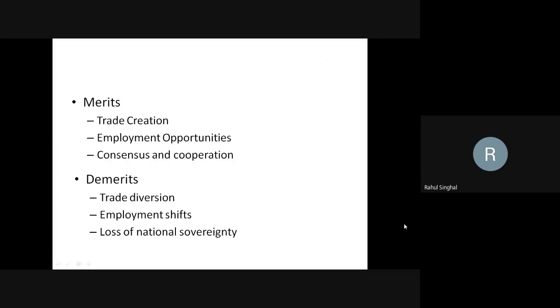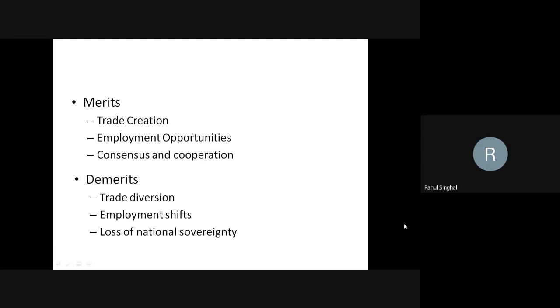The first merit of economic integration is trade creation. When two or more countries enter into a common agreement to promote trade between the countries, trade is created. One country's companies can access the market of another country without any restriction. So the area of operation is expanded, and companies derive economic benefits by operating in more than one country.